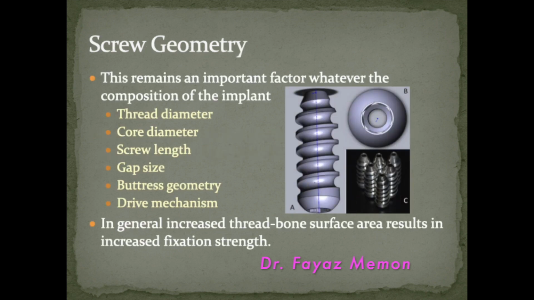To overcome all these disadvantages, we need to also revisit the screw geometry. This is a very important factor whatever the composition of the implant is. The thread diameter, the core diameter, the screw length, the gap size, the buttress geometry, the drive-in mechanism, everything has got its place and needs to be modified according to its need. In general, the increased thread to bone surface area results in increased fixation strength.